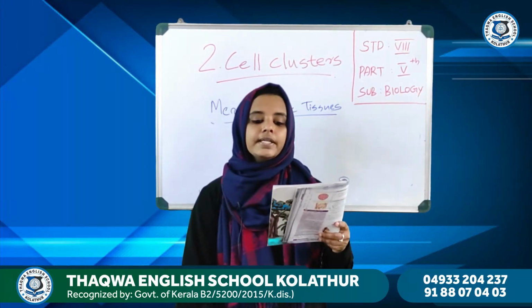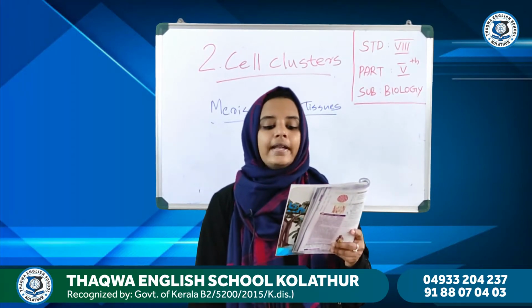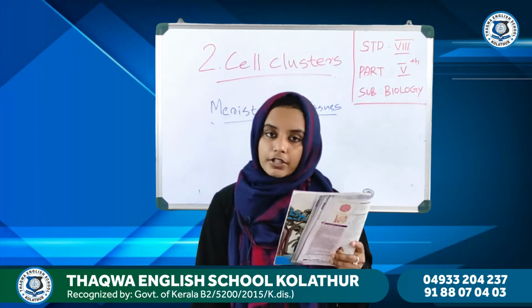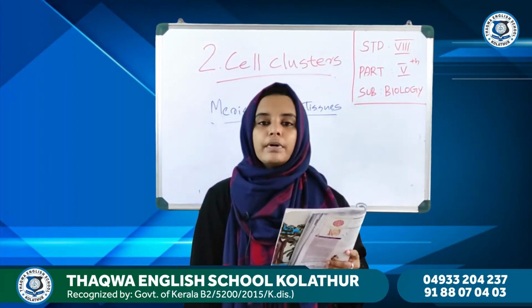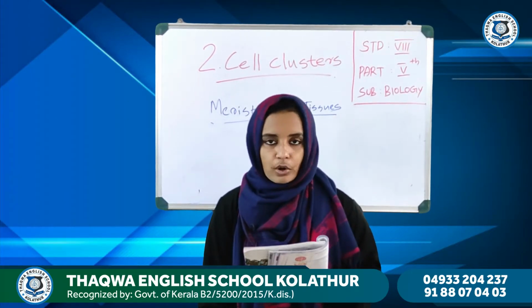The meristematic cells have the ability to divide continuously, and they divide and form primary and secondary tissues. Meristematic tissues can divide rapidly, and they divide to form primary and secondary tissues.